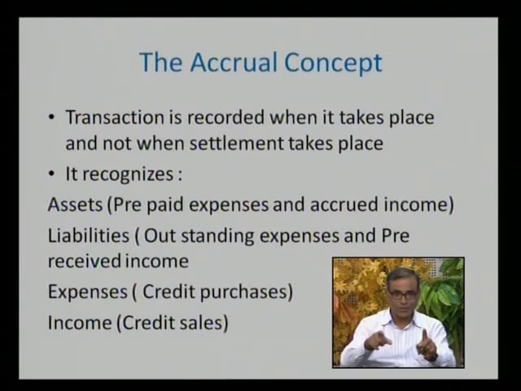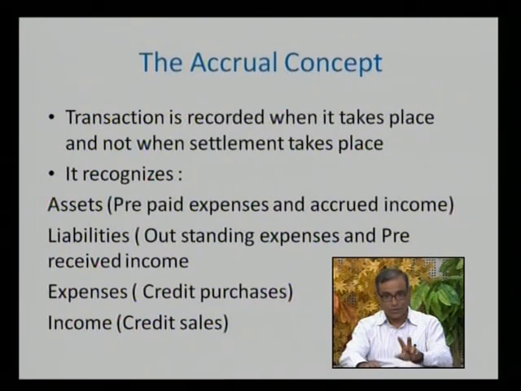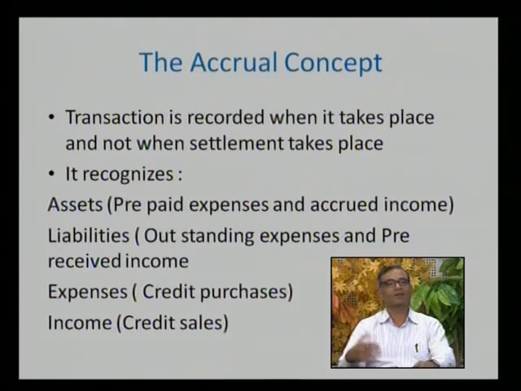So as per this accrual concept, the total expenses will be spread over the months of consumption, May and June, and the expense is recorded in May and June and not in July. So here the transaction is recorded when it takes place and not when the cash is paid or received for that transaction.